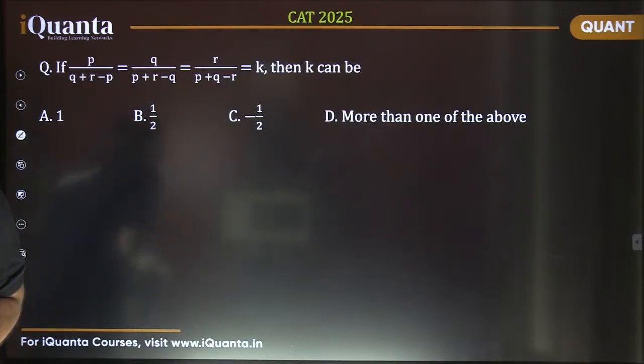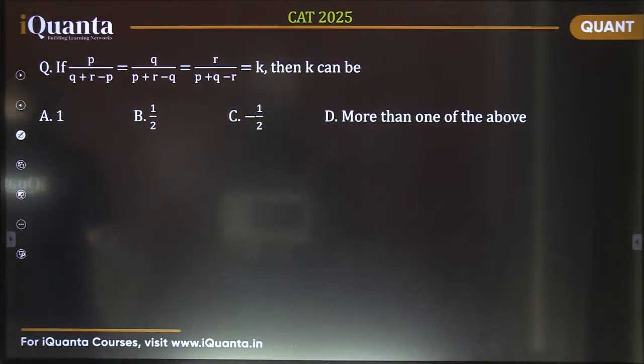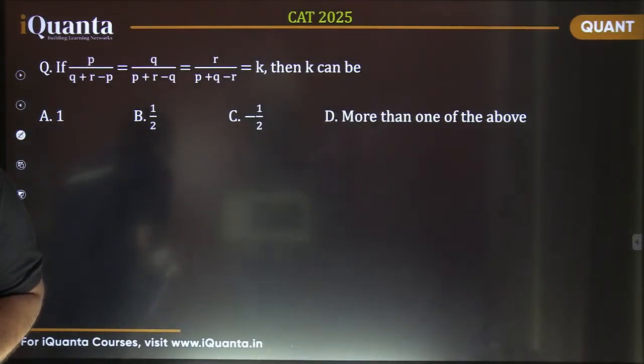Okay, Arshia says option D, that is more than one of the options. Fine. What values are you getting, by the way, Arshia?